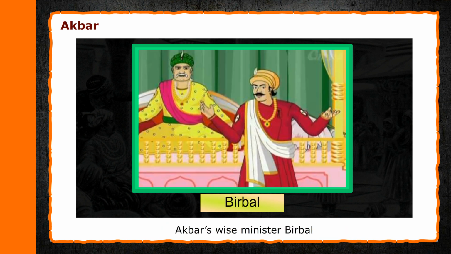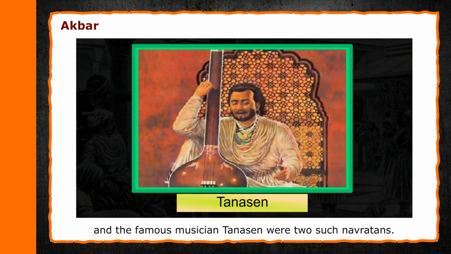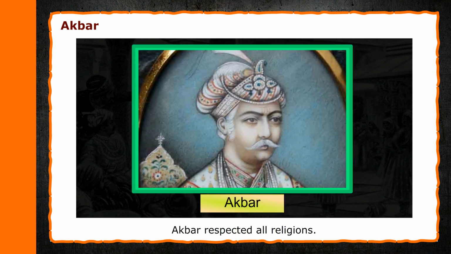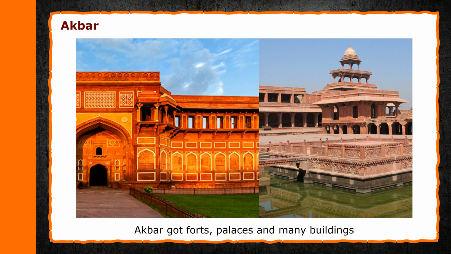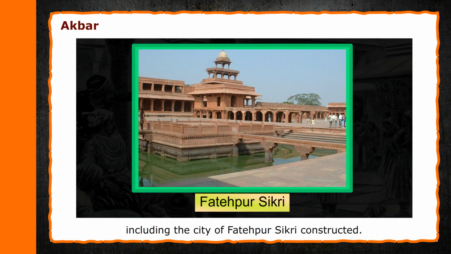Akbar's wise minister Birbal and the famous musician Tansen were 2 such Navratans. Akbar respected all religions. He is also known for his love of art and literature. He worked hard for the welfare of his people. Akbar got forts, palaces and many buildings, including the city of Fatehpur Sikri, constructed.